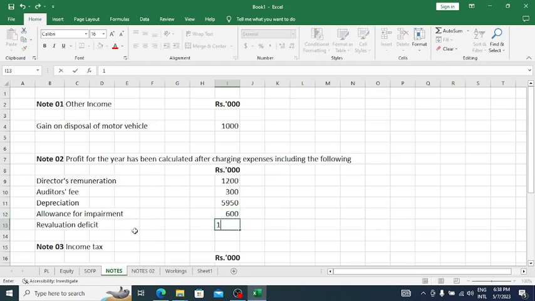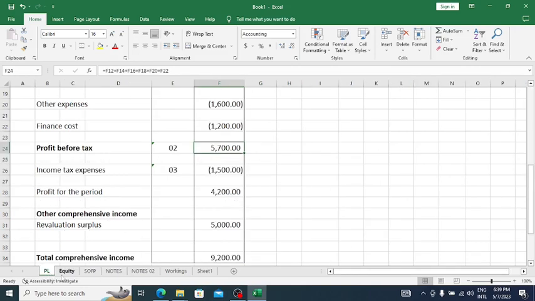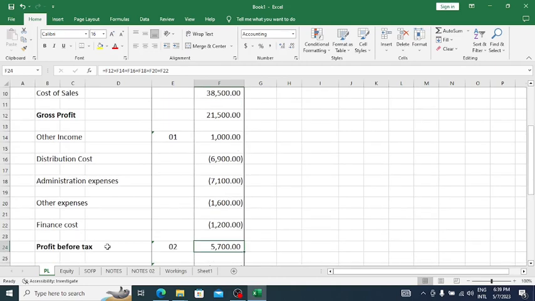And a revaluation deficit recorded under other expenses, that is 1,000. These things need to be shown separately under note 2 because that is a requirement of the LKAS 1. Therefore, you have to record all these expenses separately under note 2. Now, okay, everything is done. So, okay, then we will meet up with another question. Okay, thank you very much.